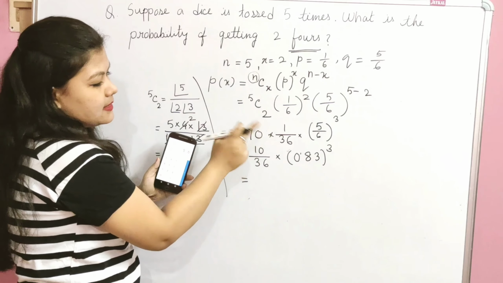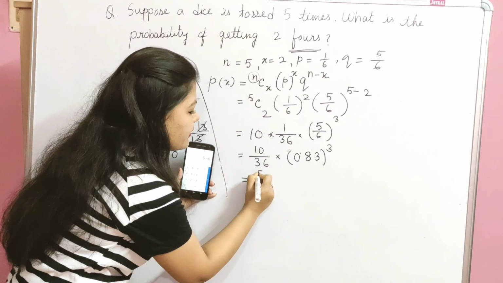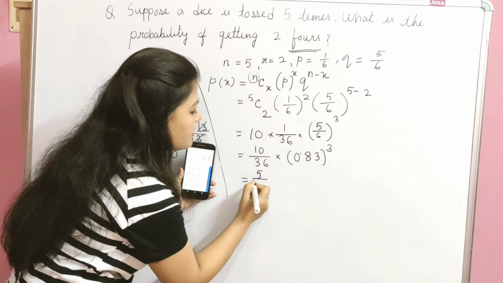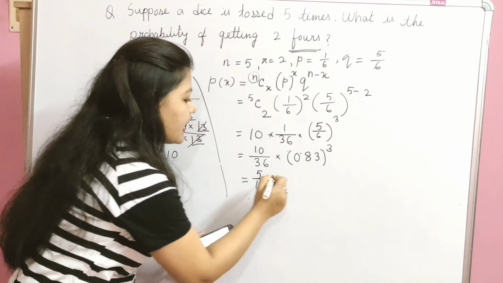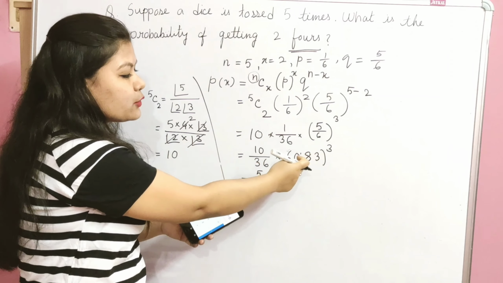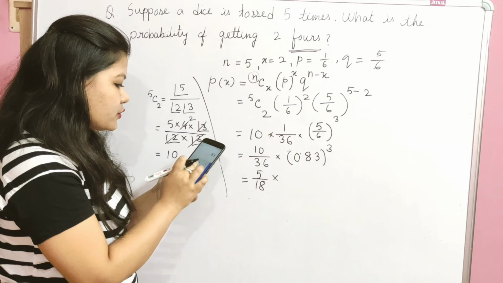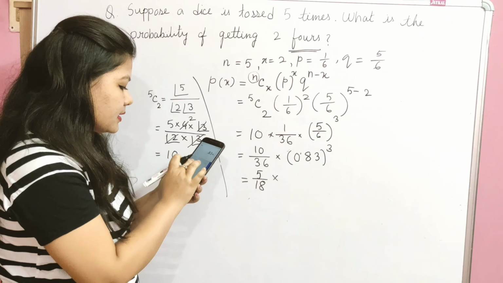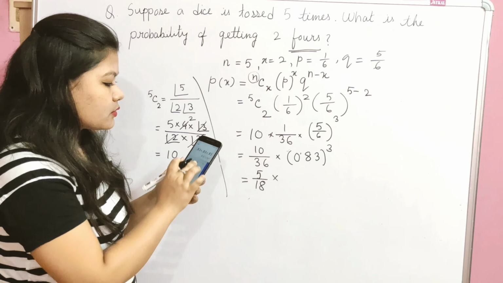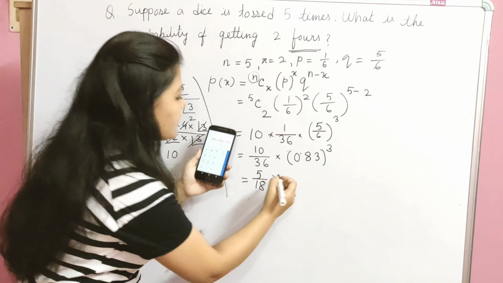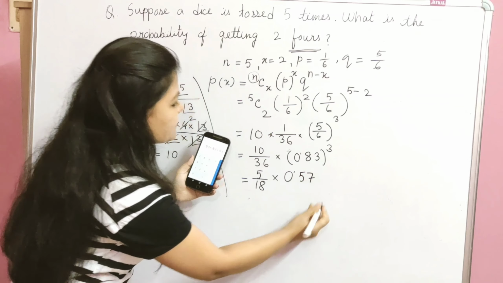Now 10 can be divided by 2, and 36 can also be divided by 2. So let's make the value smaller: 5 divided by 18. 36 divided by 2 is equal to 18, and we will find the cube of 0.83. So 0.83 into 0.83 into 0.83 is equal to 0.571. Again we consider 2 decimal points, so 0.57.